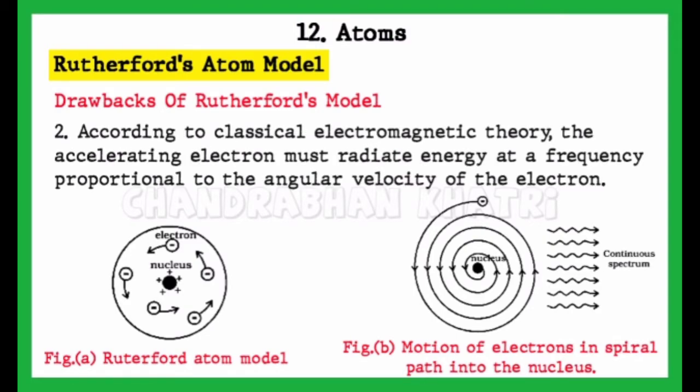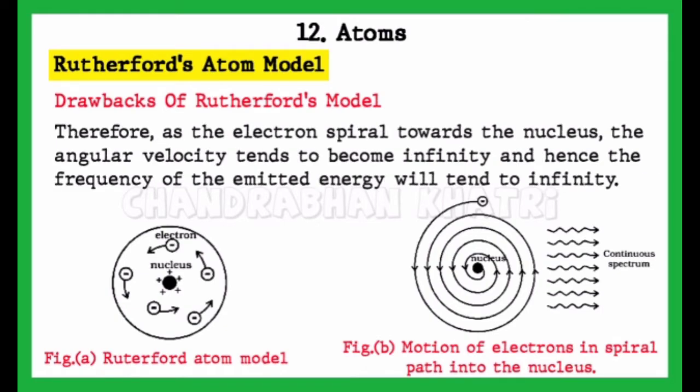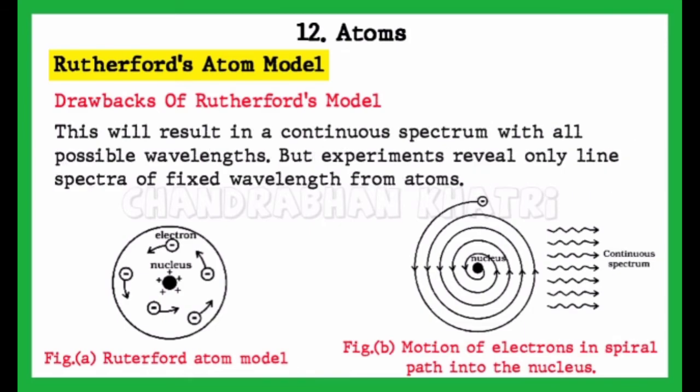Second point. According to the classical electromagnetic theory, the accelerating electron must radiate energy at a frequency proportional to the angular velocity of the electron. Therefore, as the electron spirals towards the nucleus, the angular velocity tends to become infinity, and hence the frequency of the emitted energy will tend to infinity. This will result in a continuous spectrum with all possible wavelengths, but experiments reveal only line spectra of fixed wavelength from atoms.